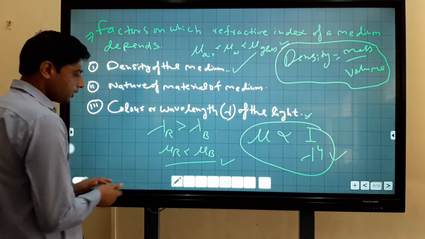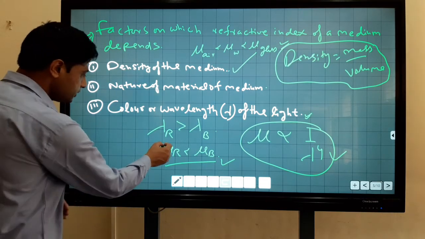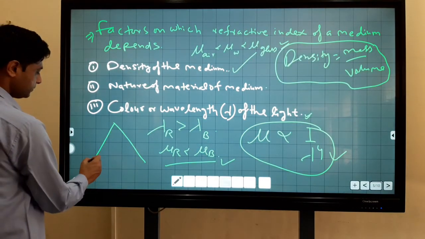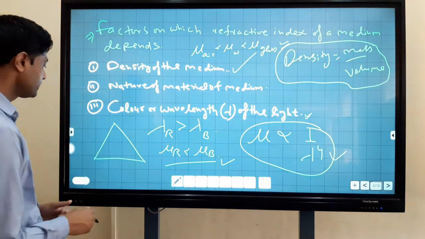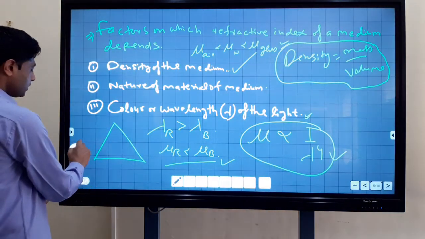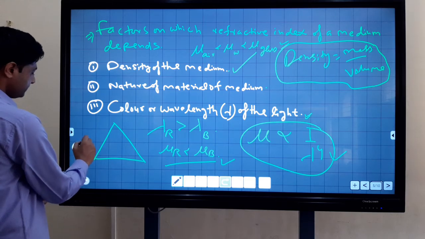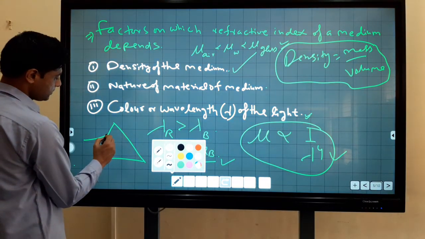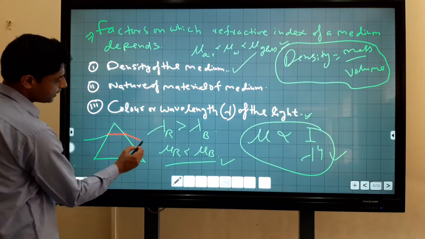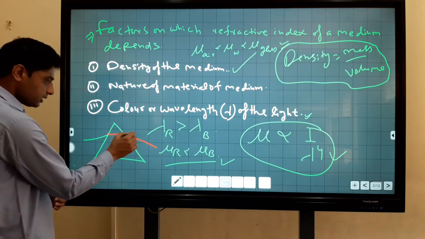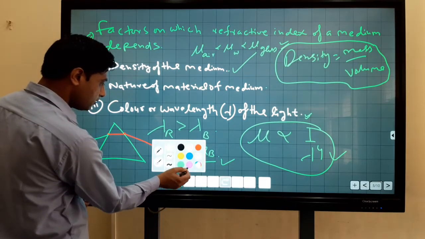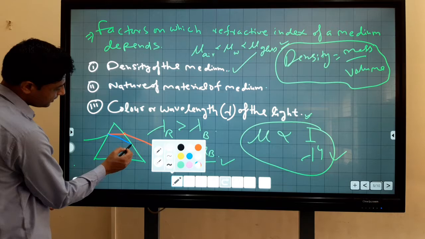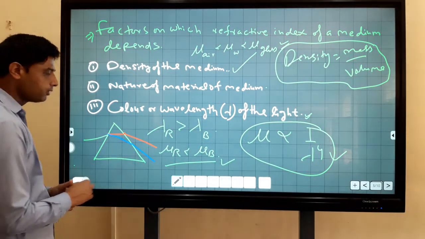Due to this refractive index, the bending of light takes place. As you know, when a ray of light is incident on a prism, the red color is placed at the top, but the violet color is placed at the bottom.